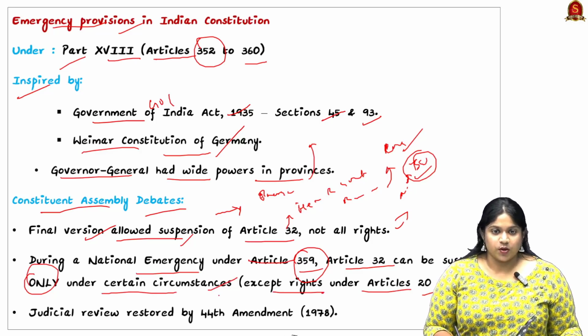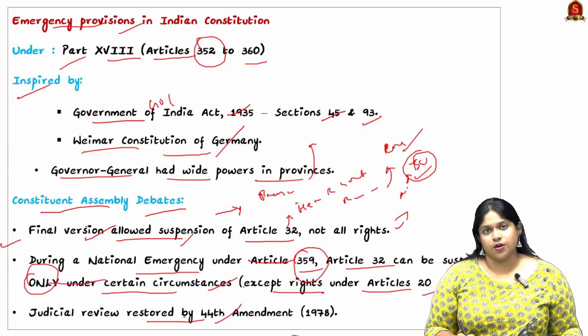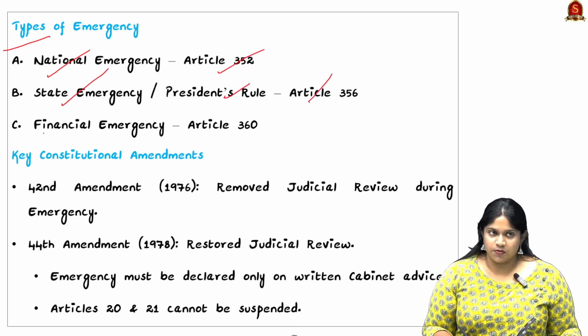So it was amended through the 44th Amendment, which also restored judicial review. Looking into the types of emergency: national emergency, Article 352; state emergency or presidential rule, Article 356; financial emergency, Article 360.